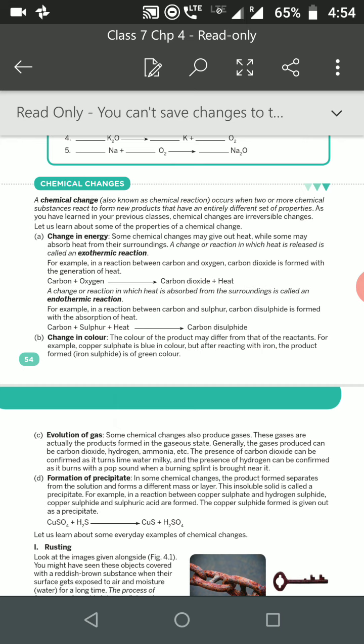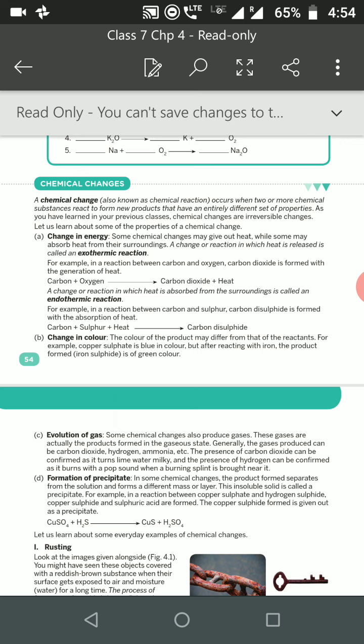Chemical change is also known as chemical reaction. A chemical change occurs when two or more chemical substances react to form a new product that has properties completely different from the reactant. Chemical changes are irreversible. They cannot be reversed.